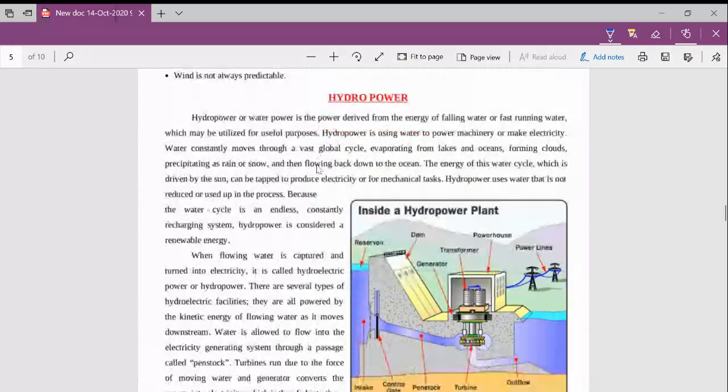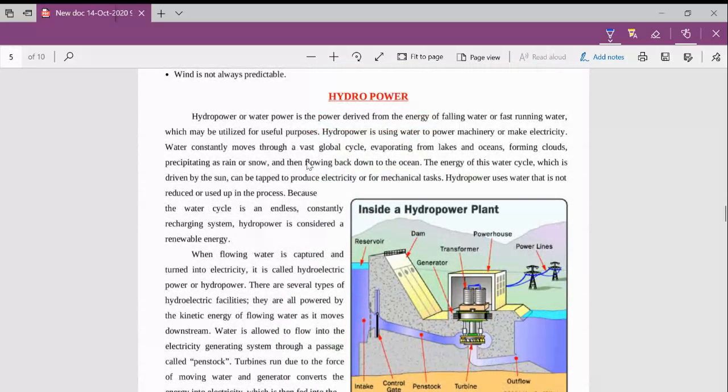energy. Next is hydropower. We all know how a hydropower plant works. In our place, most of the electrical energy comes from hydropower plants. We have a reservoir, and the reservoir is filled with water. The resources of that water are rain and water bodies.